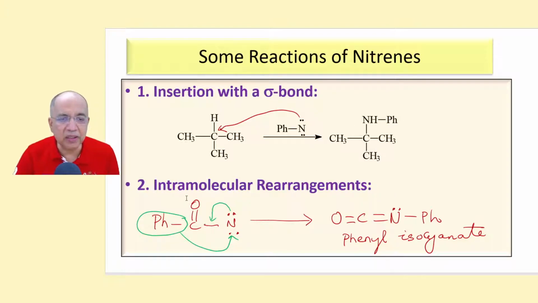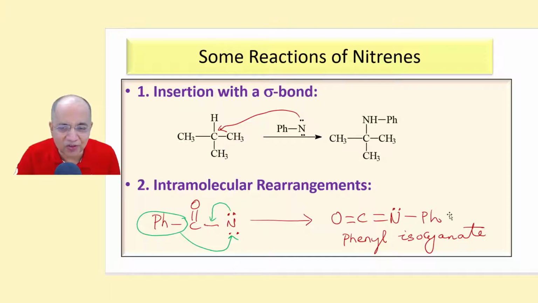The other way is intramolecular rearrangement. Once a nitrene is formed, it is prone to rearrangement. That means one of the pairs of electrons comes here to form a pi bond, and this alkyl or aryl, phenyl or alkyl, will migrate from carbon to nitrogen. This is called rearrangement. So it comes here, the lone pair goes here so that there is no charge.